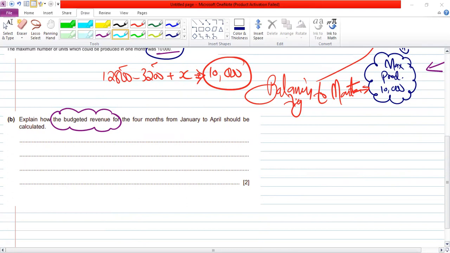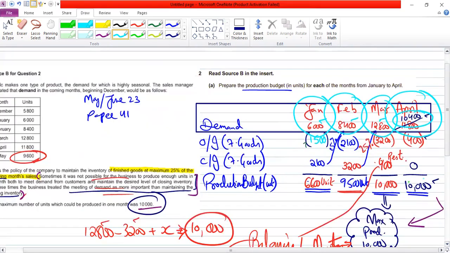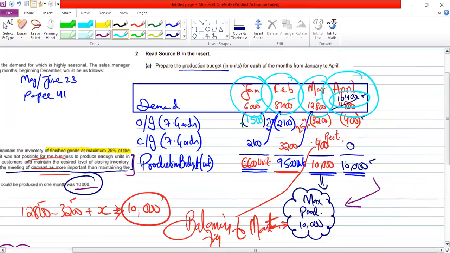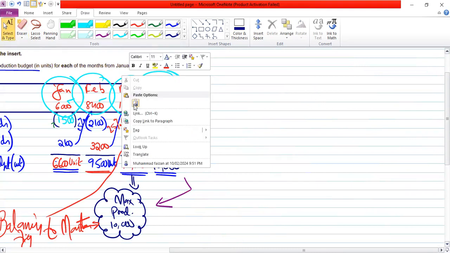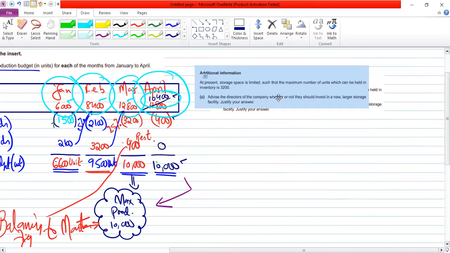No, sir, no problem. C part again, they are asking you to decide something, some expansion decision. The C part. We have the restriction, no? Because of restriction, we are not keeping the closing inventory and we are selling less unit, less than the demand in month of April.